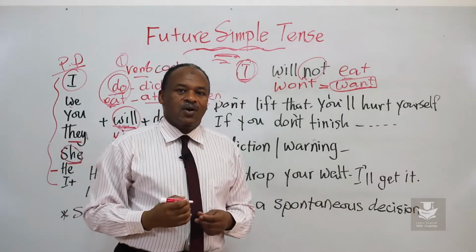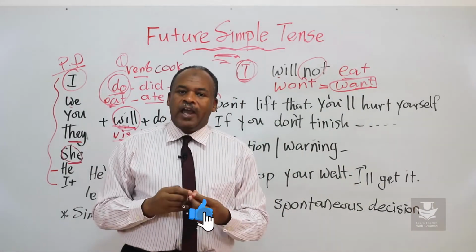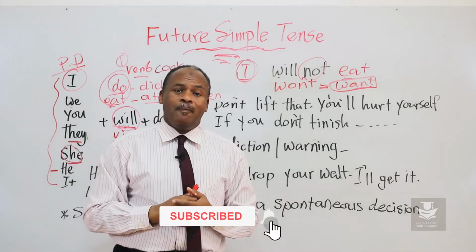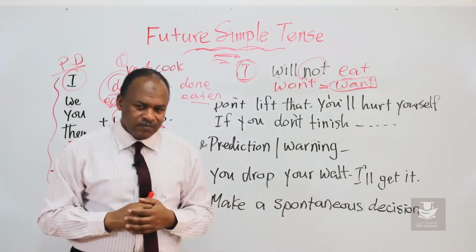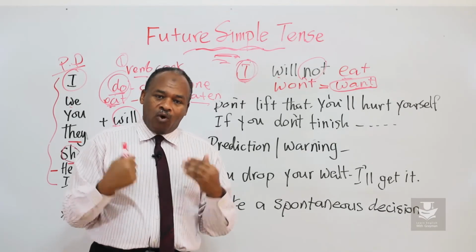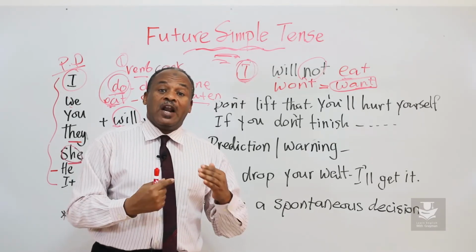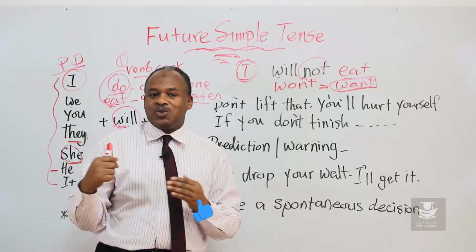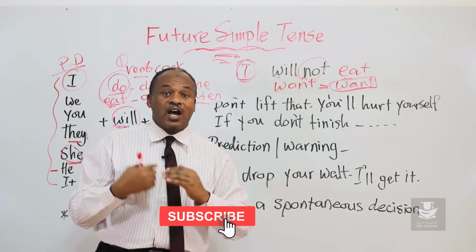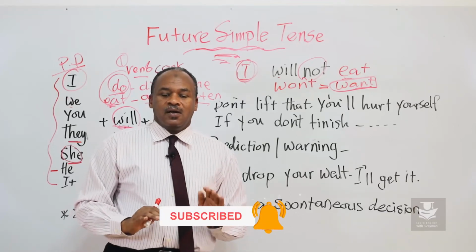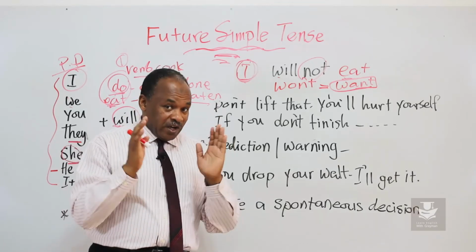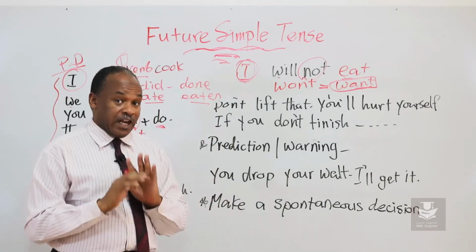Want. Okay, for example, hey, tomorrow we're going to get together at the beach. Will you come? Oh, let me think about it. No, I'm sorry. I won't come. I won't come means I will not come. It doesn't mean I want to come. I said I won't come means I will not come. Okay? Some of my students would misunderstand that part. That's why I stress this, I make it very clear, the negative.